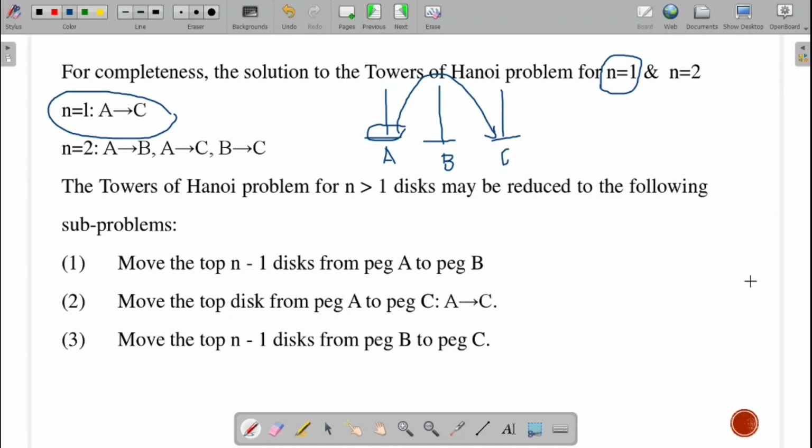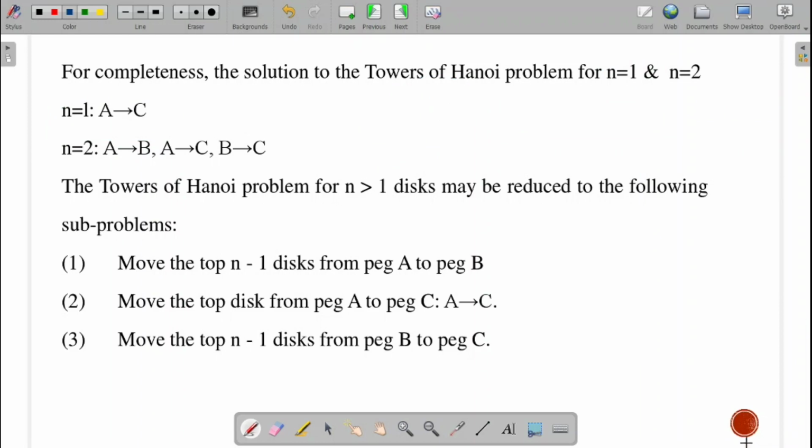Fine. So next, the next case. Assume I have two disks over there. So same three pegs over here: peg A, then peg B, and peg C. Assume I have the two disks present over here. The larger one is at the bottom. On top of it, I will put the smaller one.